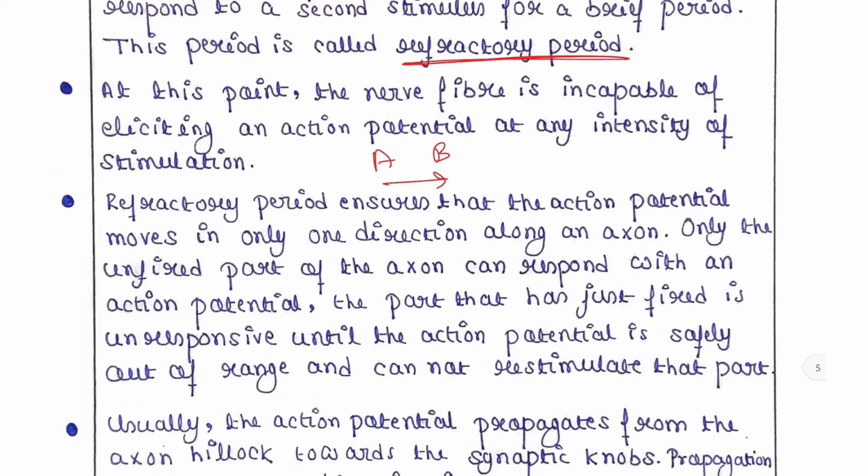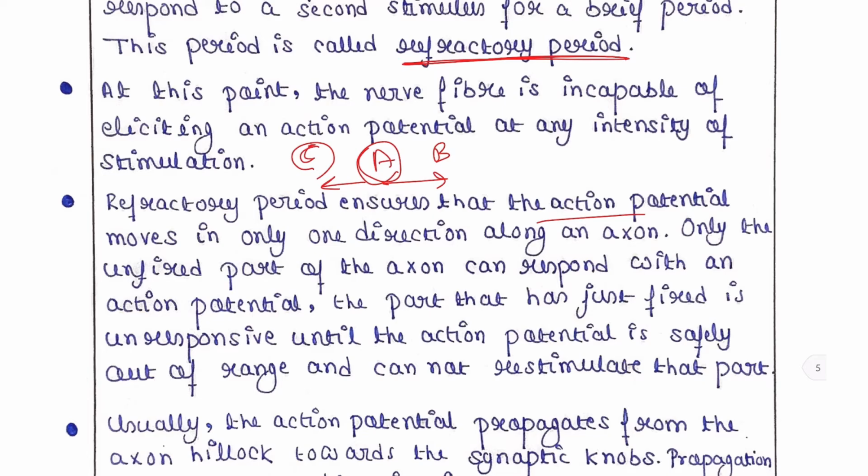But in the reverse order, the action potential cannot move because this A site will be incapable of eliciting an action potential. So, from this A to, suppose this is site C, there will not be any passing of electricity.